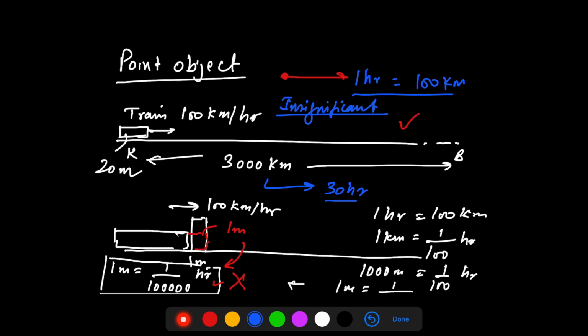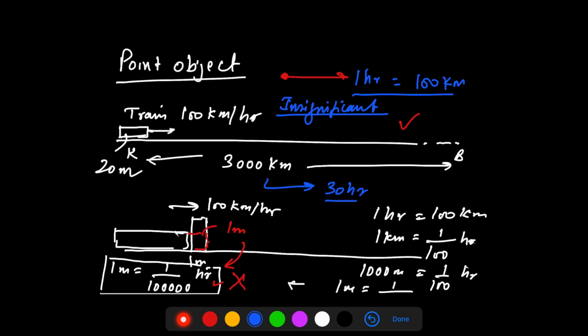Like 3000 is a large number, 20 is a pretty small number as compared to 3000, so you can ignore it, consider the train as a point, and apply the formula directly. But here this 1 meter and this 20 meter are not negligible with respect to each other, so you can neither consider the train as a point mass nor as a point object, right? I hope I made this point clear.